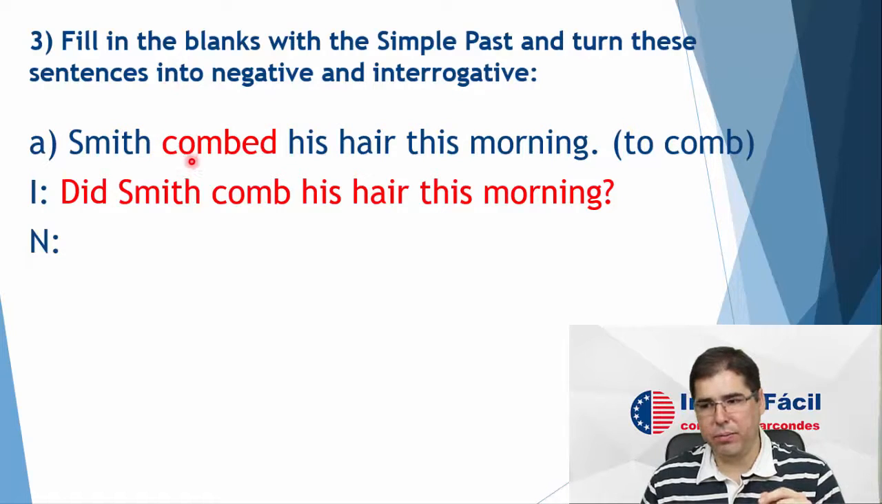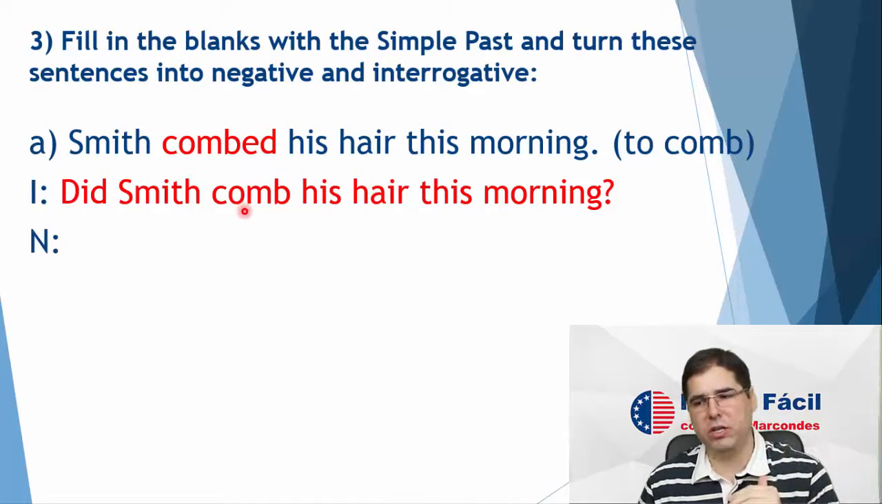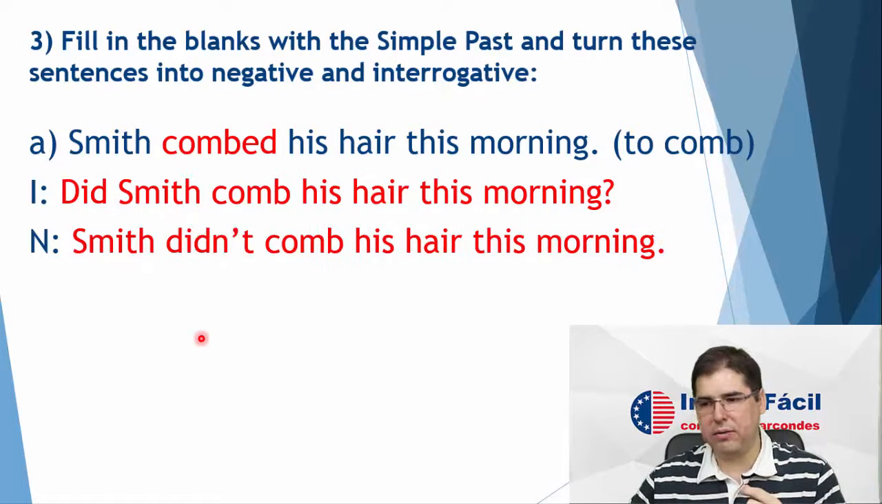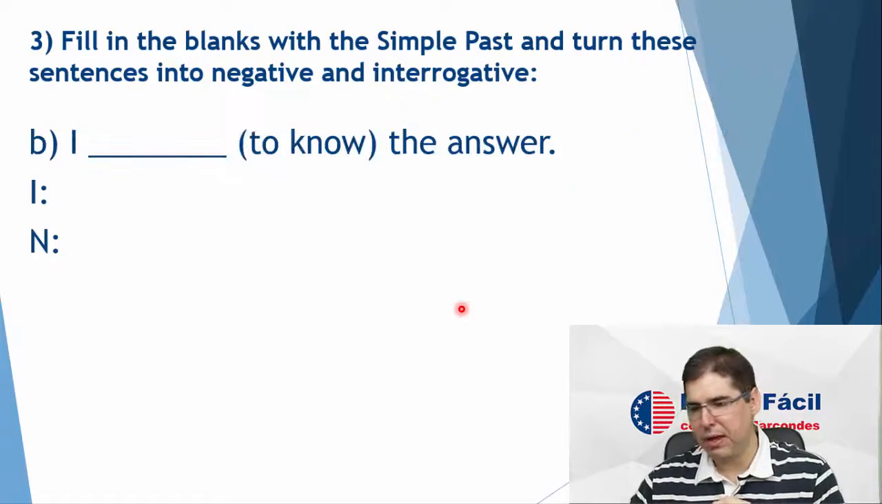Remember, the verb here in the questions and negative goes back to its original form because we are using the auxiliary did, okay? And the auxiliary goes before the subject to ask a question, right? Now, negative. Smith didn't comb his hair this morning. Or did not comb his hair this morning, okay?